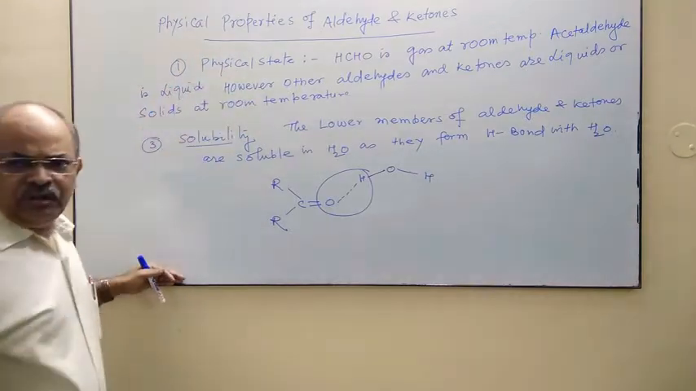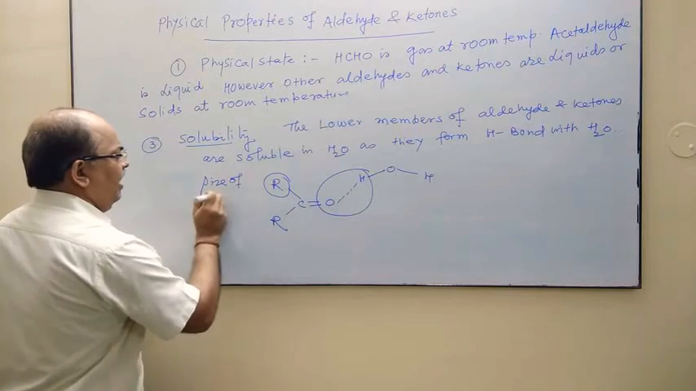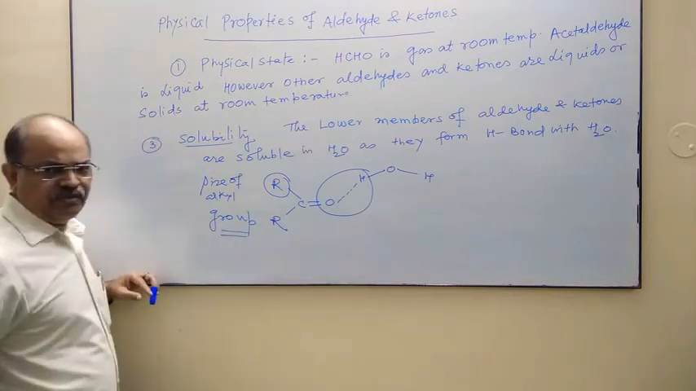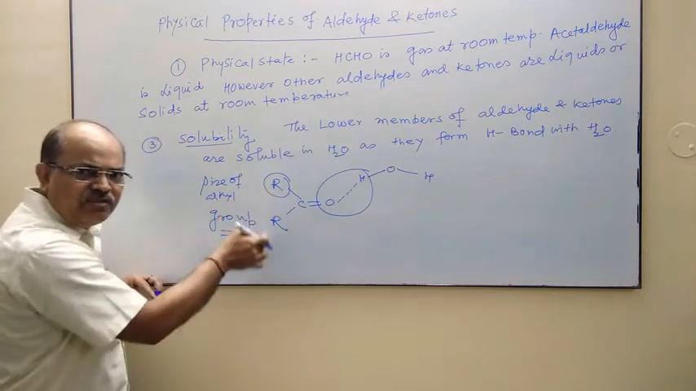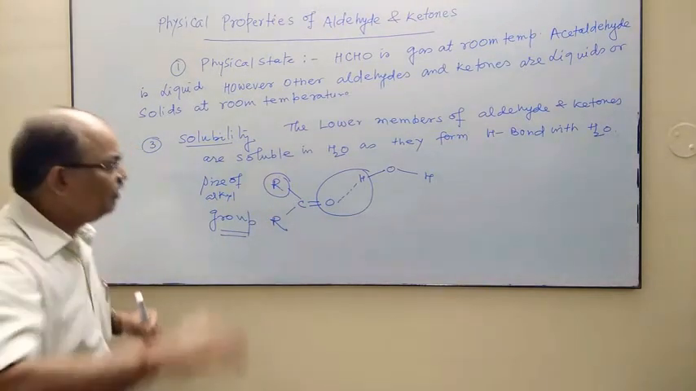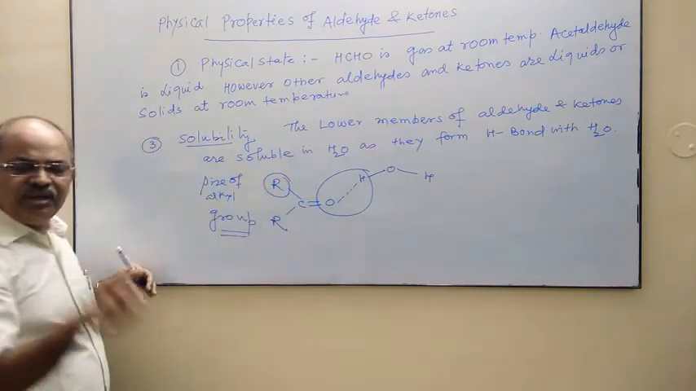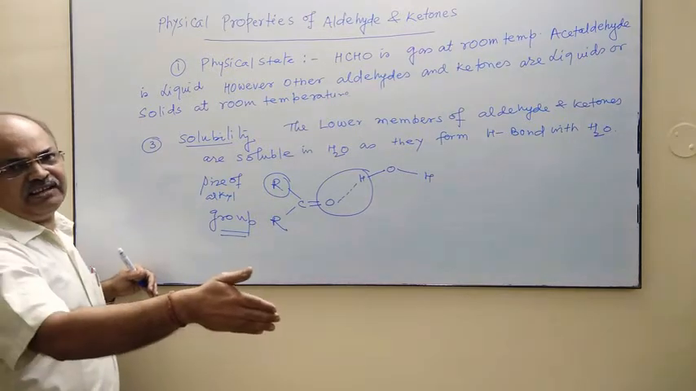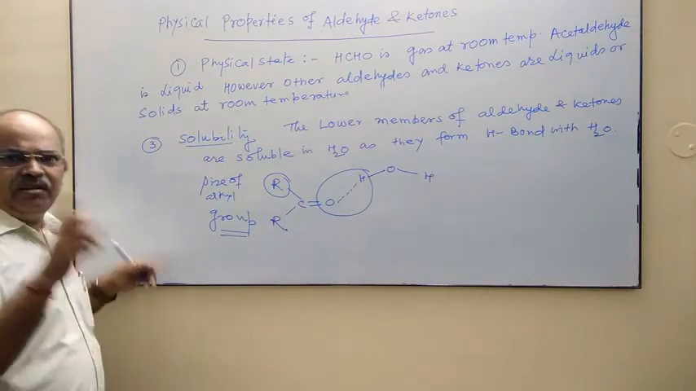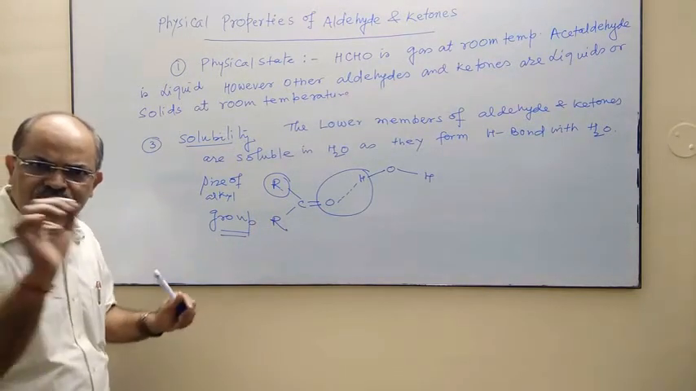But as the size of the alkyl group increases, due to the increasing size of the alkyl group, as you know the alkyl group is hydrophobic in nature, it will not come in contact with water and hence the solubility will decrease. So for higher aldehydes and ketones, the solubility in water will be less, but they are freely soluble in organic solvents. I hope it is very much clear to all of you.